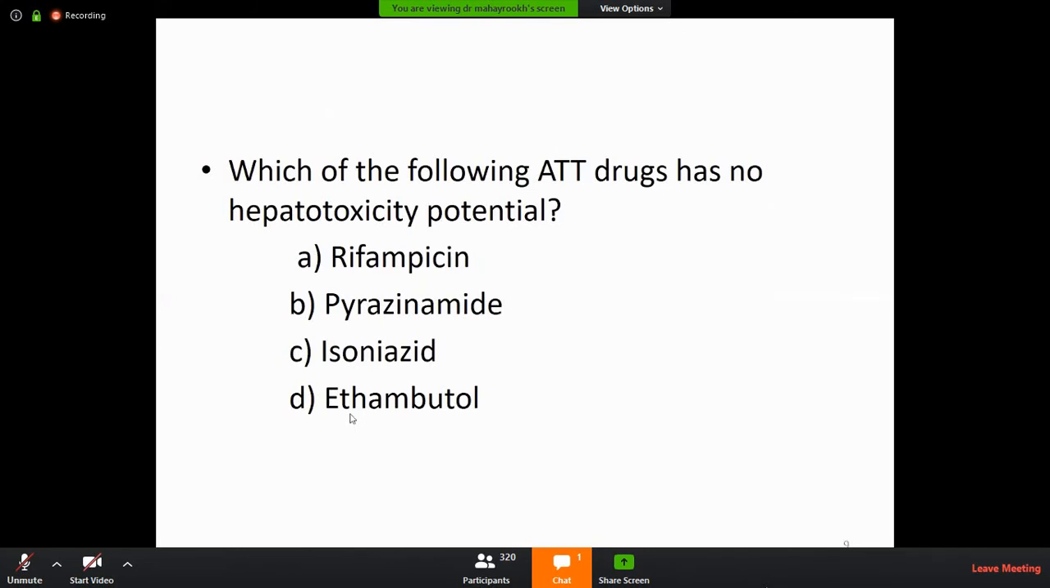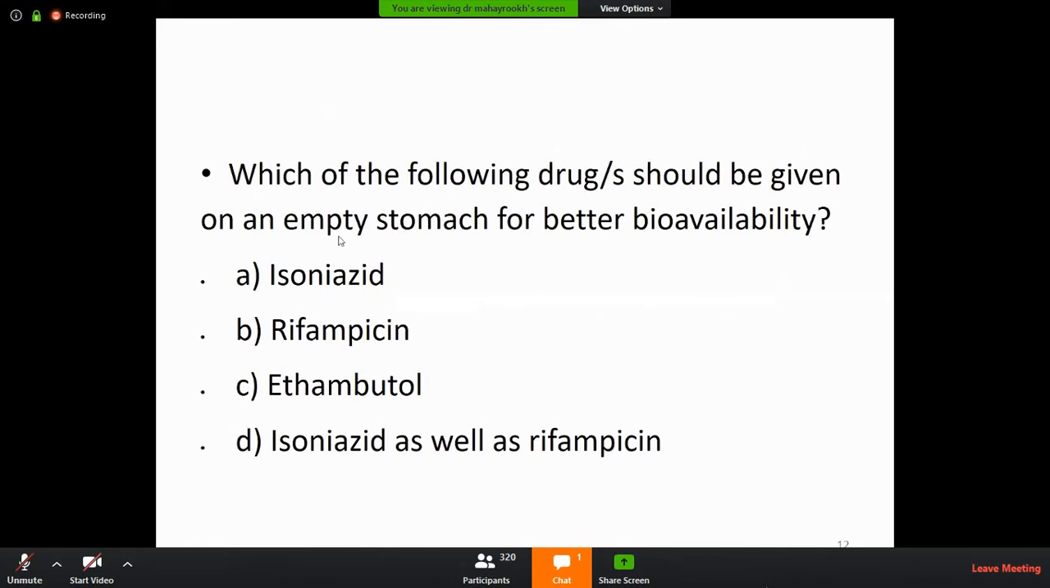Again, which of the following drugs should be given on an empty stomach for better bioavailability? Isoniazid, rifampicin, ethambutol, or you can say isoniazid and rifampicin. These are the 2 drugs, rifampicin and isoniazid. It is better to give them on an empty stomach, otherwise it produces decreased absorption or delayed effect. So on an empty stomach, the 2 drugs given are isoniazid and rifampicin.